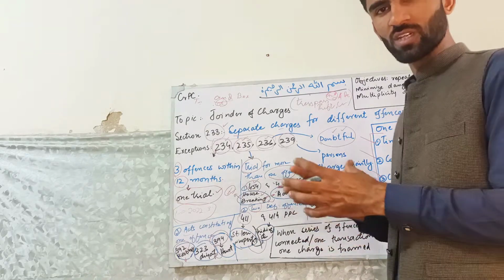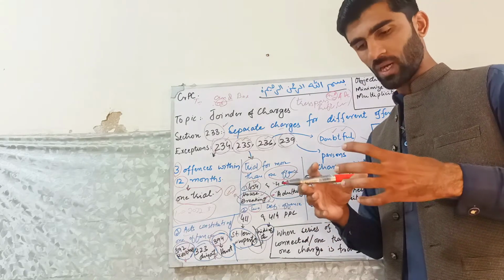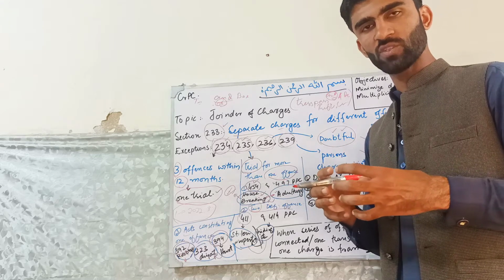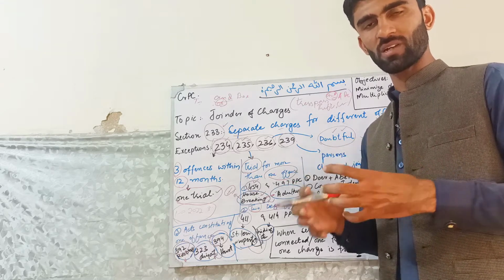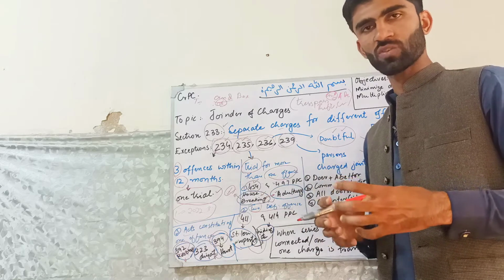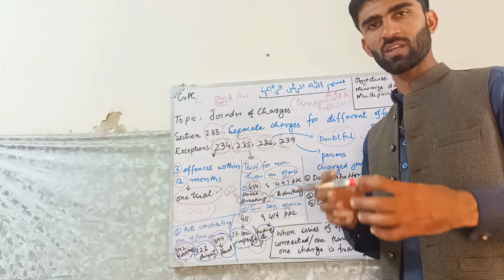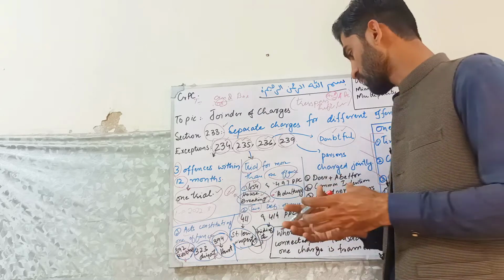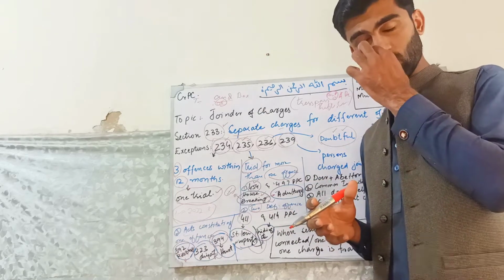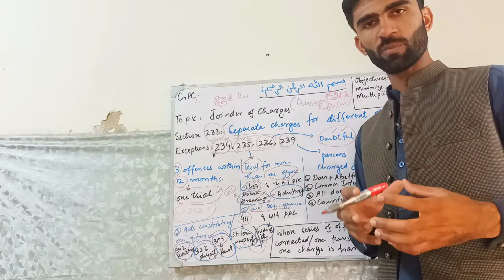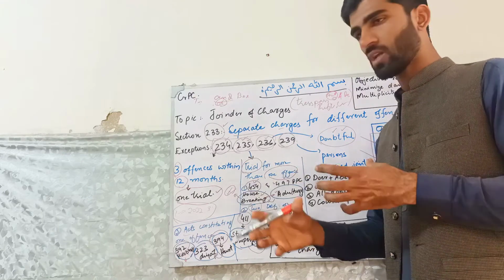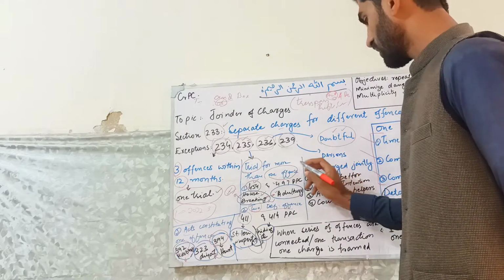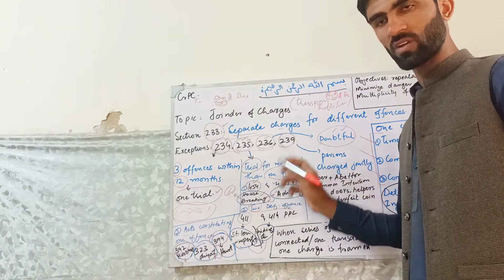The thing mentioned in this section is that all the doers of any action or any offense will be charged with one trial or one charge. For suppose there are four persons going to rob, or going to commit theft in a house. So all four persons will be charged with the theft. All those four persons will be charged with the robbery. So there will be one charge and one trial for them.